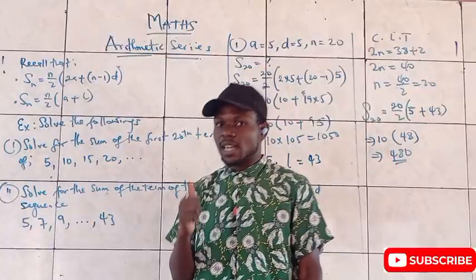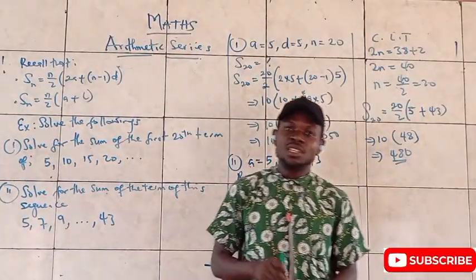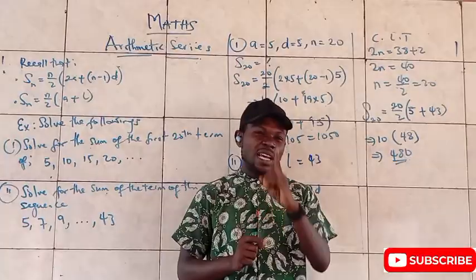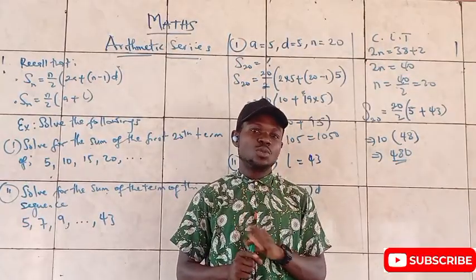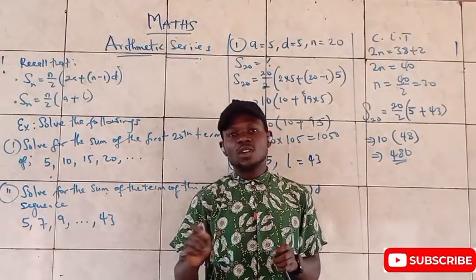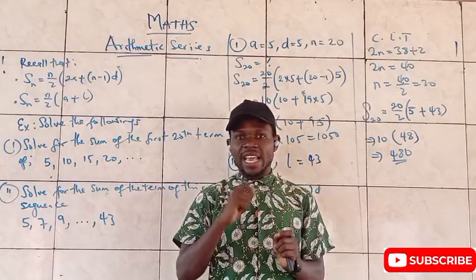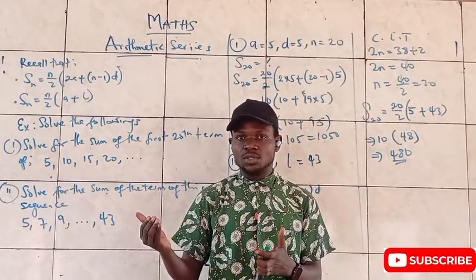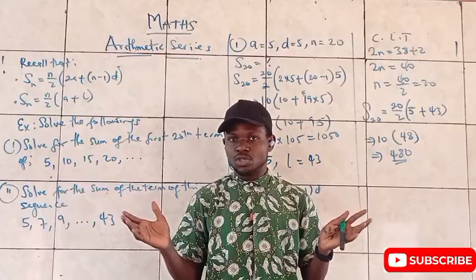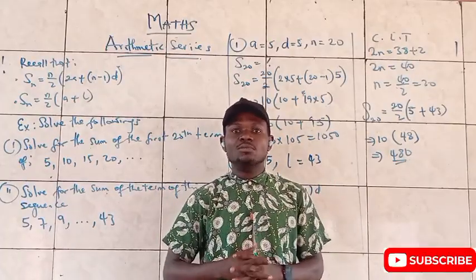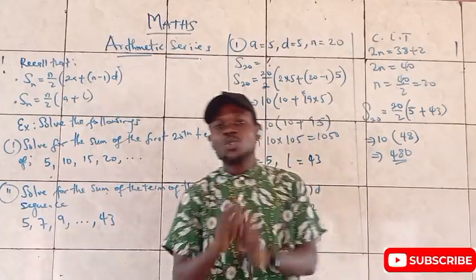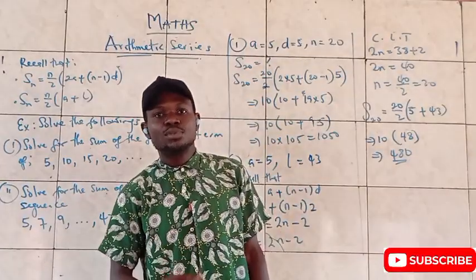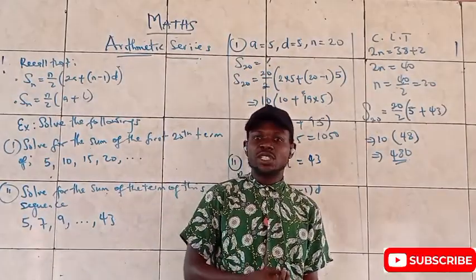So I believe this is clear enough as touching arithmetic series. But I need to also spell out to you that there is nothing called sum to the end term of an arithmetic progression. You can't sum it to the end term. It's going to blow up. It's not going to have a converging number. So keep that to heart and do quite a number of examples yourself. Examples make you master concepts in mathematics.